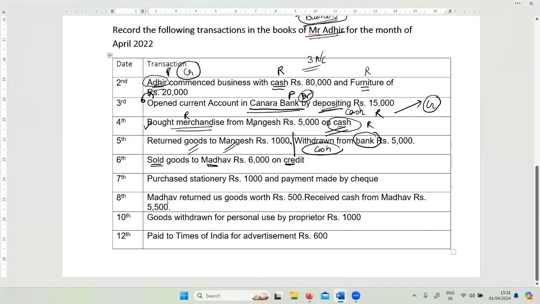Next date. What is the next date? Purchase stationery 1,000 and payment is made by cheque. So what are you buying now in this case? You're buying stationery. Are we buying goods? No. We are buying a specific thing for office use and that is stationery. They have not mentioned that this is our traded commodity, right? They did not say sale or purchase, like here bought merchandise, returned goods, sold goods. No. What are they saying? Very clearly, earlier I told you there is some account mentioned, it is stationery.